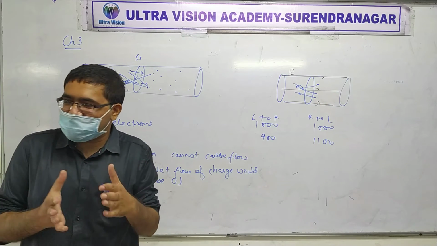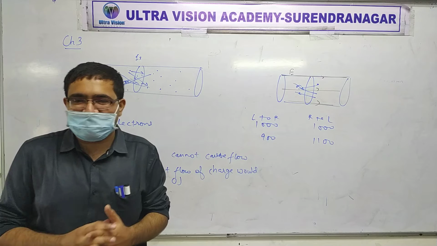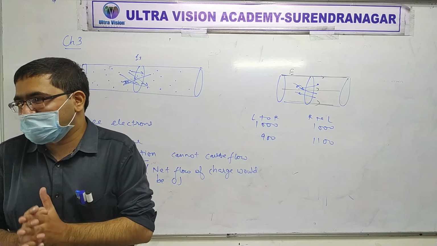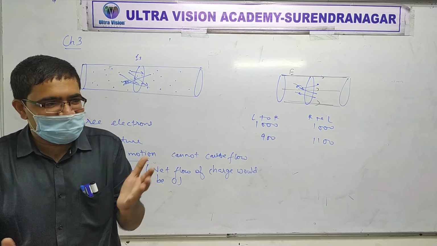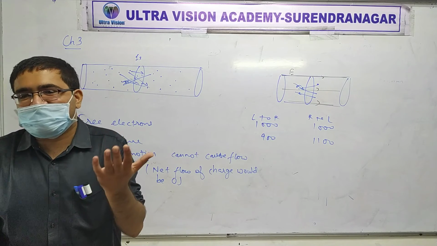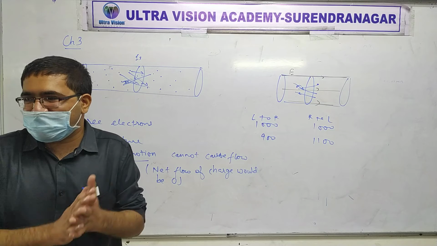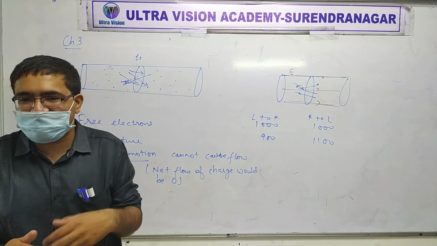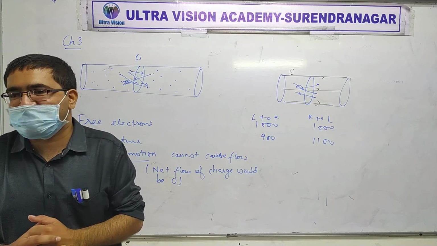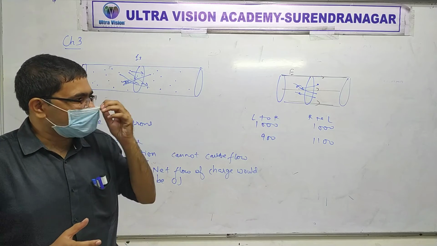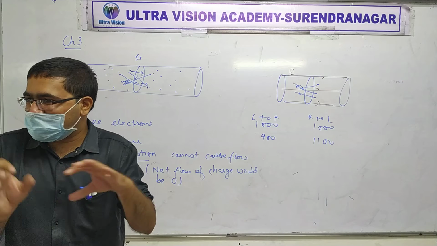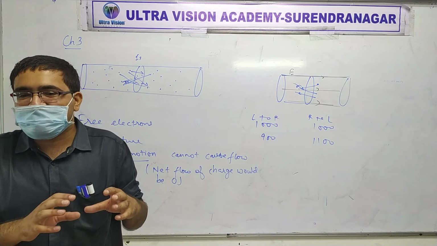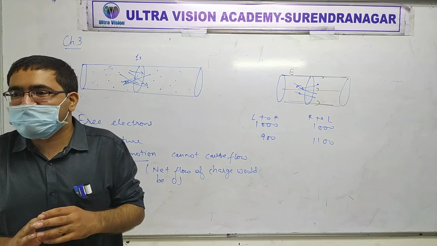That's the difference. The first two chapters were about electrostatics. That is, we were always talking about those charges that are in equilibrium and not moving. The net flow of charge was always zero. Now we have come to a situation where we want to study how charge flows, why it flows, and what happens when it flows. Is that clear?